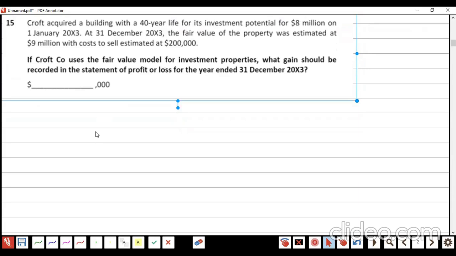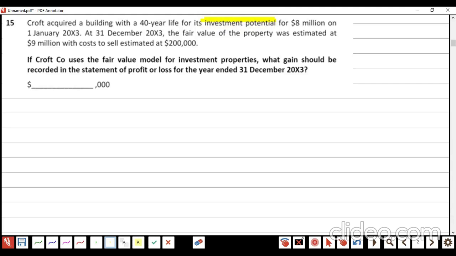Crofty acquired a building with 40 years life for its investment potential. Whenever we see investment potential, it comes to our mind: it's an investment property, right? 8 million, 1st January 2023. At the year end, the fair value was estimated at 9 million, with cost to sell estimated at 200,000.